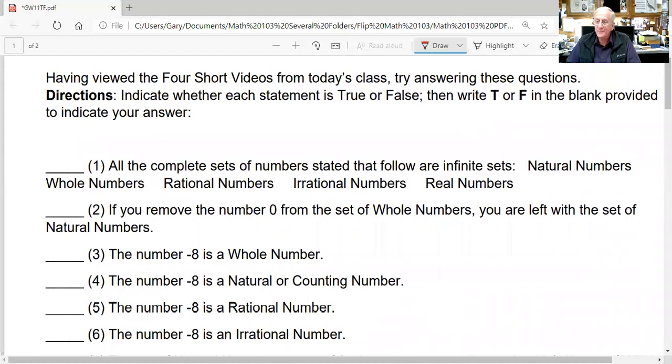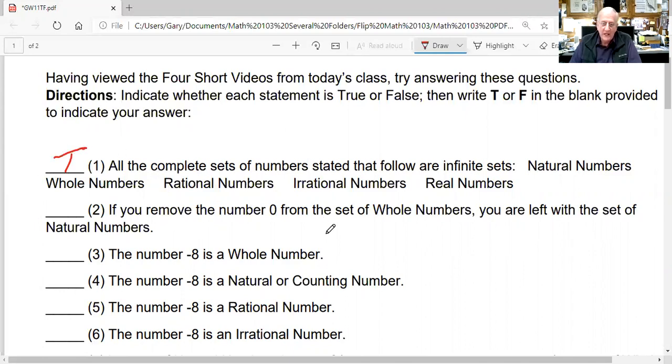All the complete sets of numbers stated that follow are infinite sets that go on forever: the whole numbers, the rational numbers, the irrational numbers, and the real numbers. Yes, they do, right? Of course they do. So let's get on here. Let me see if I can get my pen tablet working. Let's get a T in there for true.